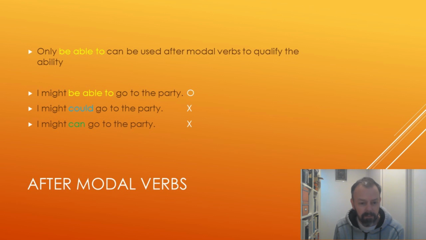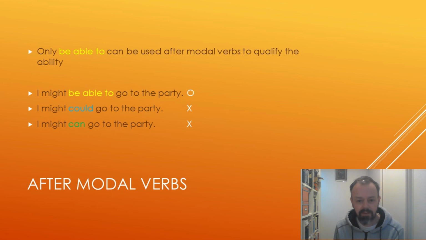So things like might or may, which are modal verbs, can be used to qualify be able to. So we can see in the example sentences, I might be able to go to the party, instead of I am able to go to the party. So we're showing this is not certainty. I am able to, 100% ability. Doesn't necessarily mean they're going. It just means they are able to go.